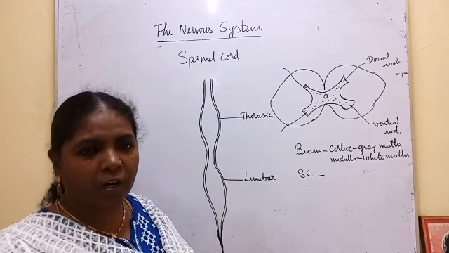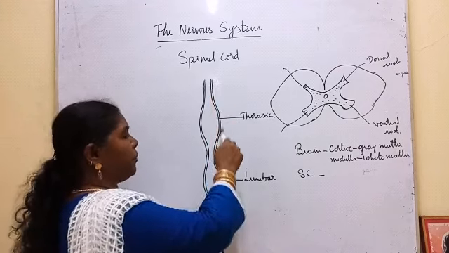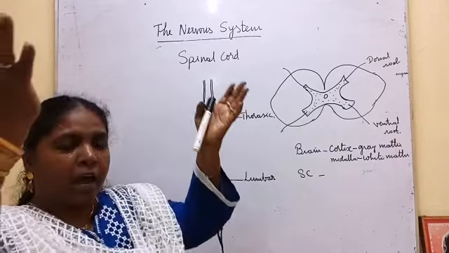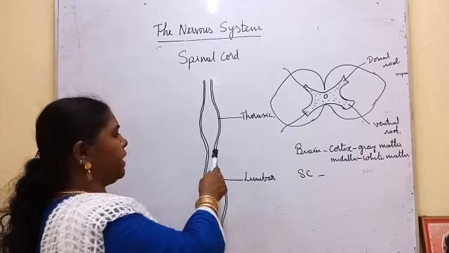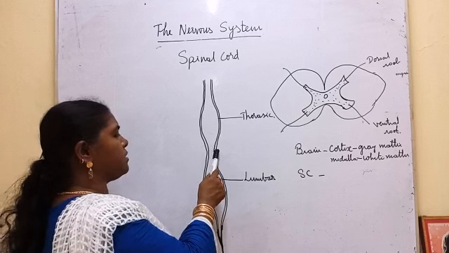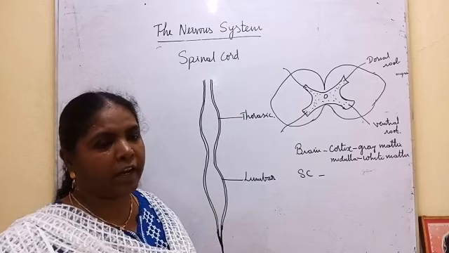Lumbar, the posterior part of the body, enters through the lumbar enlargement. And it is covered by a membrane. The meninges cover the brain and proceed to the spinal cord. It is protected by the meninges, and the space between the spinal cord and the meninges is filled with cerebrospinal fluid.